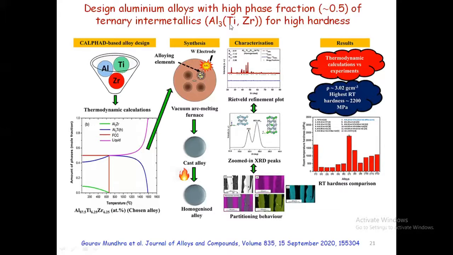If you look at this, it is about the design of aluminum alloys. Why do you want to look at aluminum alloys? Aluminum is a low density material. People are aware of this. The density is 2.7 gram per cc. It is a soft material, we know it, and it will easily undergo corrosion on the surface.